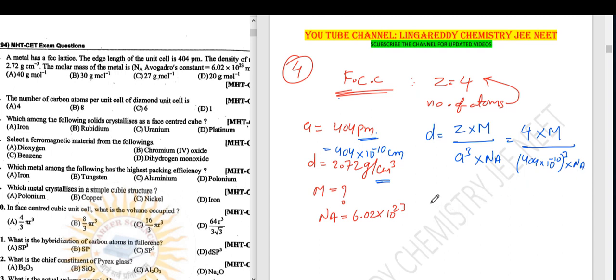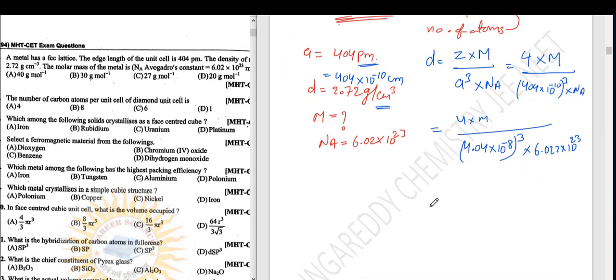Okay, right. The next step, 4 into M upon, this 404, what can we write? 4.04 into 10 power minus 8 whole cube into Avogadro number 6.022 into 10 power 23.